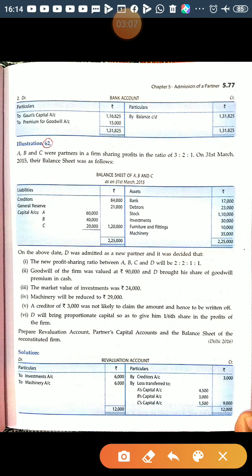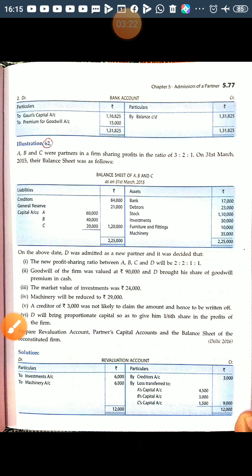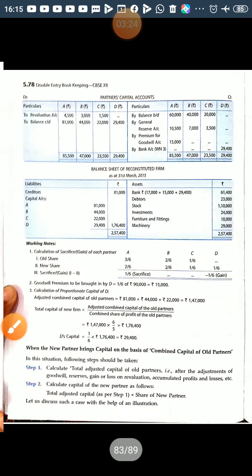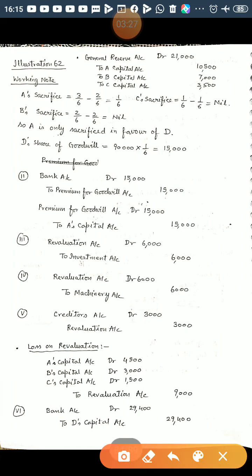So creditors 84,000. There is an adjustment related to creditors. Fifth number, creditor of 3,000 was not likely to claim the amount and hence to be written off. So the journal entry for this, creditors account debited to revaluation account, this one 3,000.